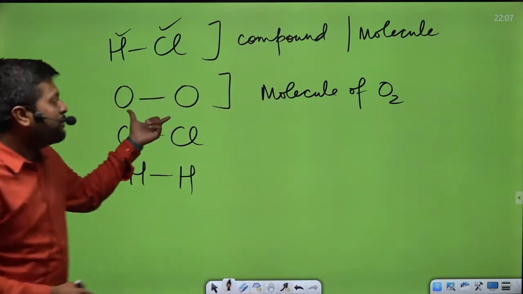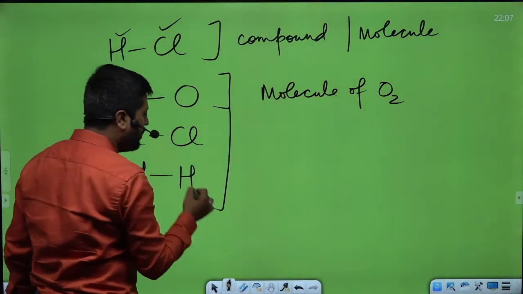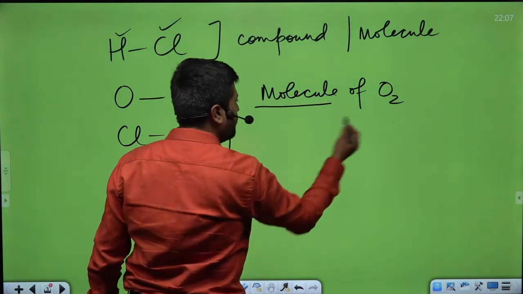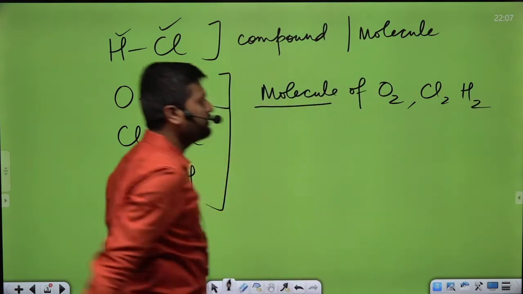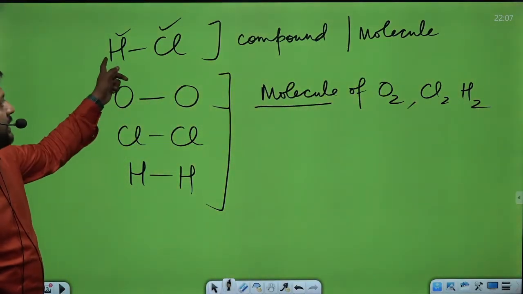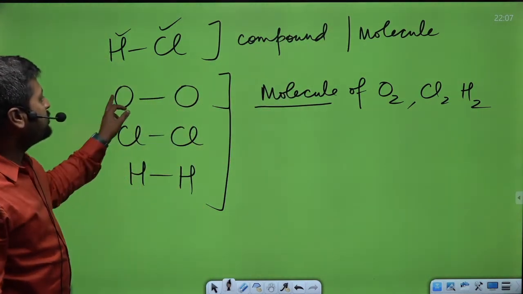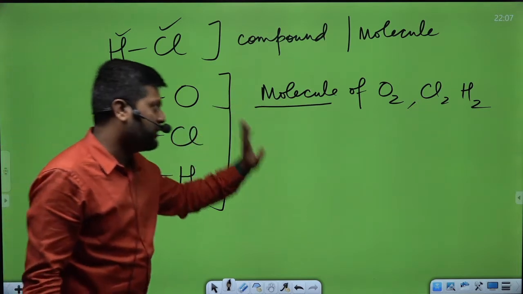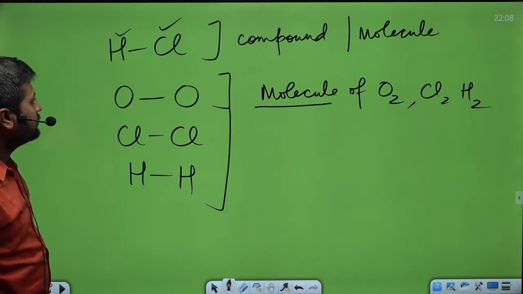But this is not a compound, because a compound is when two different atoms combine. So these all are molecules. Molecules of O2, Cl2 and H2. So when two different atoms combine, we call it a compound and molecule both. But when two same atoms combine, we call it a molecule only. So okay.